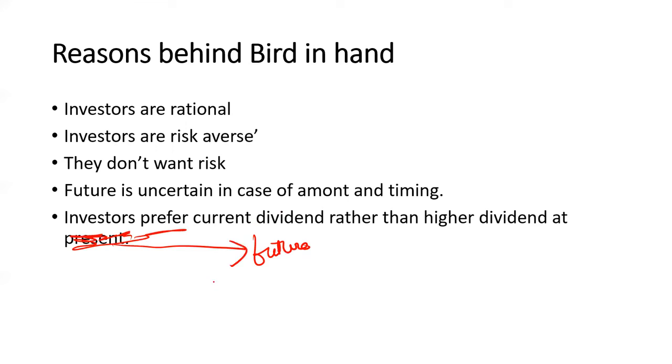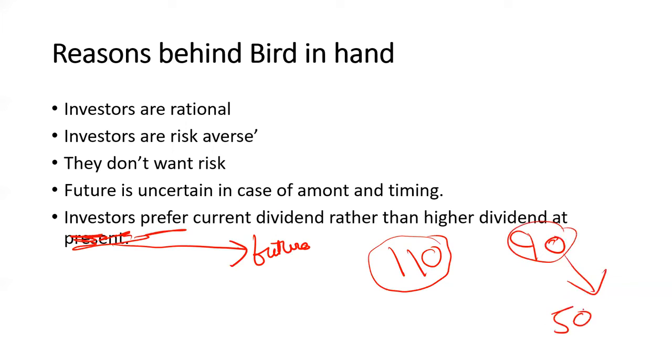Suppose, for example, a person can buy a share at 110 rupees, instead of buying a share which costs 90 rupees and in future he will get a dividend of 50 rupees on it.